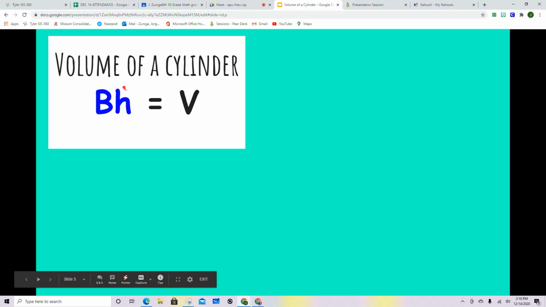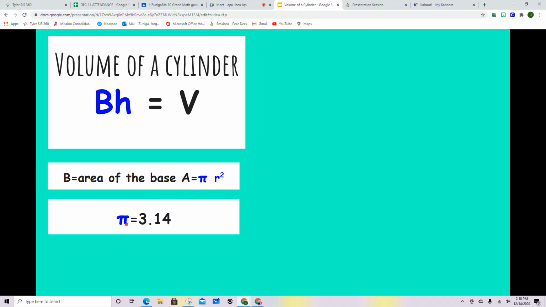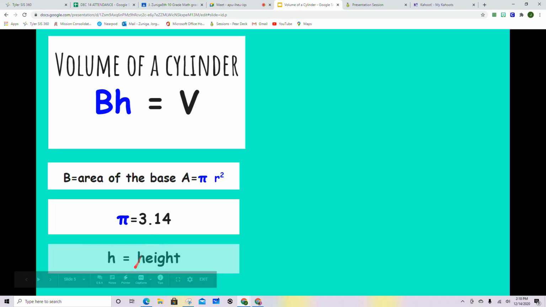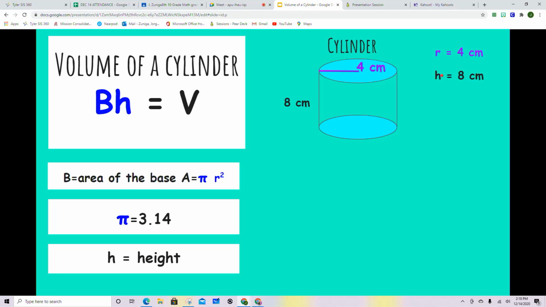So here we have an example. Volume of a cylinder: capital B times H equals volume. Capital B is the area of the base, which is a circle for a cylinder. And to find the area of the base, we're going to use pi times radius squared. Pi is going to be your 3.14, and H is going to be the height. So here we have a cylinder with the radius of 4 centimeters. There it is. R equals 4 centimeters. The height is 8 centimeters.